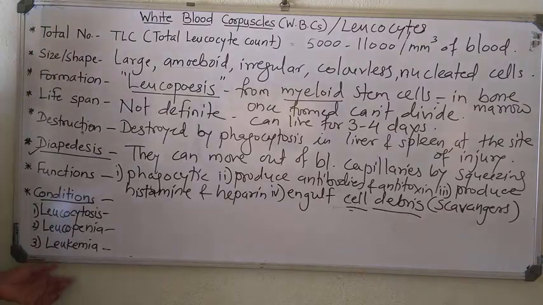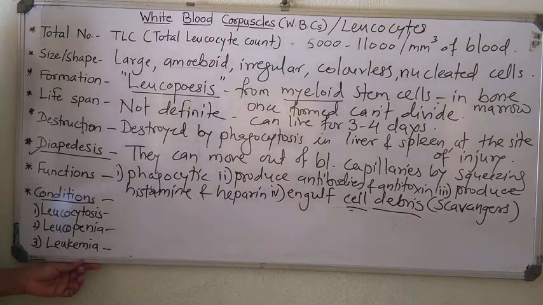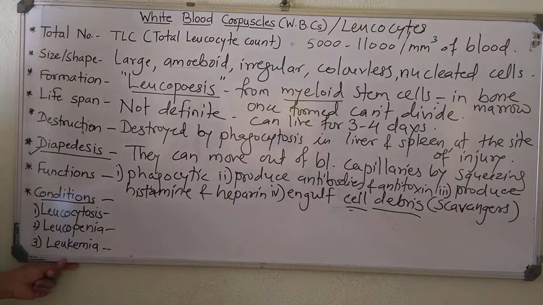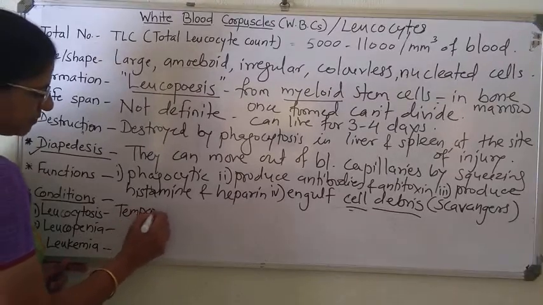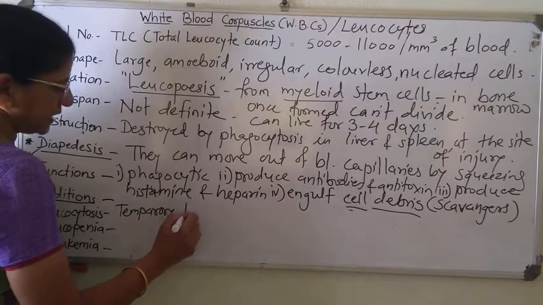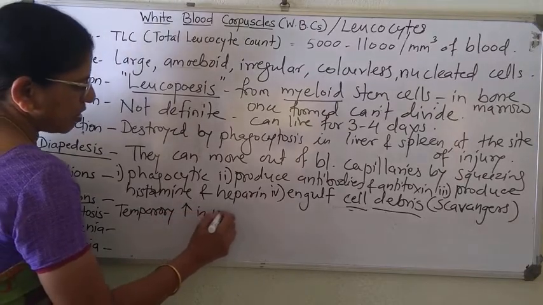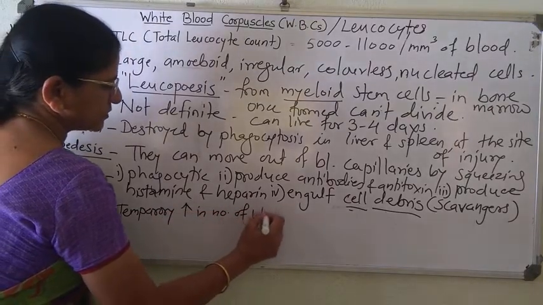Just like in RBCs, we have studied erythrocytopenia, etc. So similarly here, leukocytosis. Leukocytosis means temporary increase in number of WBCs.